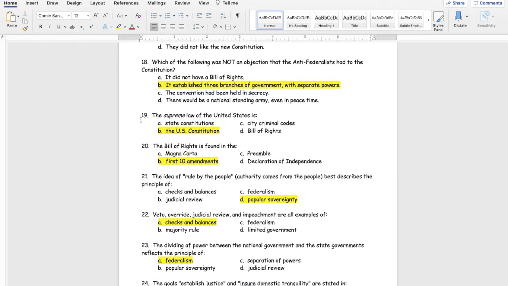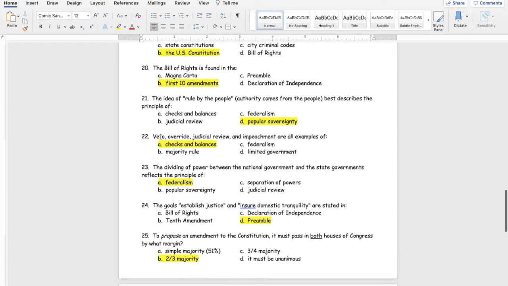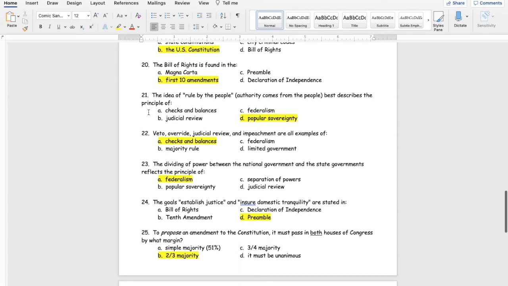Number 19, the supreme law of the United States is B, the U.S. Constitution. Number 20, the Bill of Rights is found in the B, first 10 amendments. 21, the idea of rule by the people best describes the principle of popular sovereignty. Remember, people and rule by the people. Number 22, veto, override, judicial review, and impeachment are all examples of checks and balances.